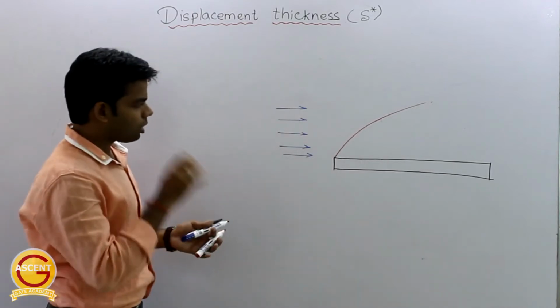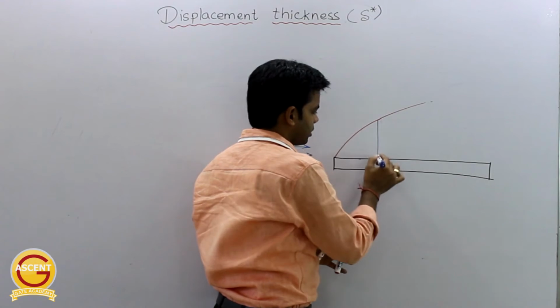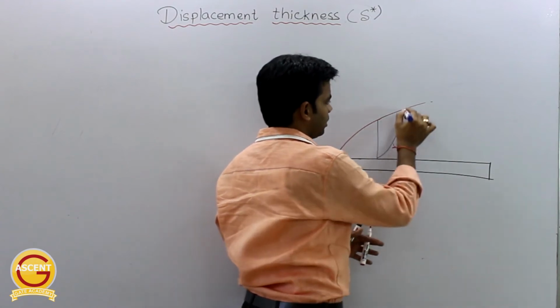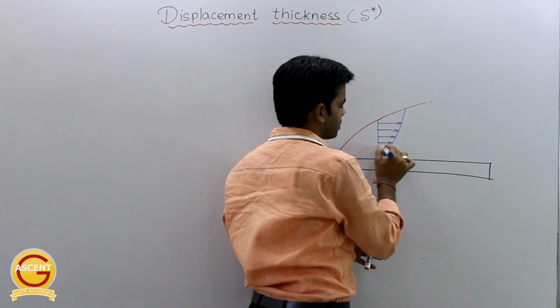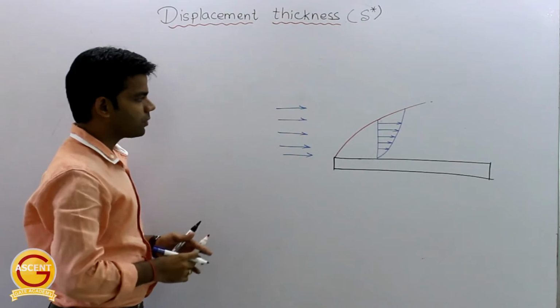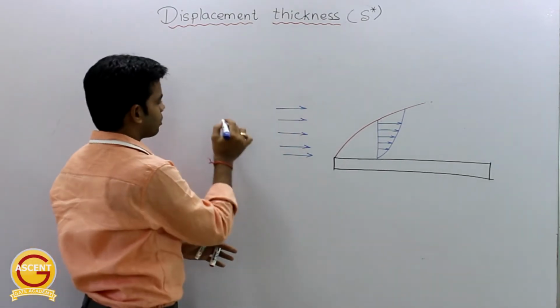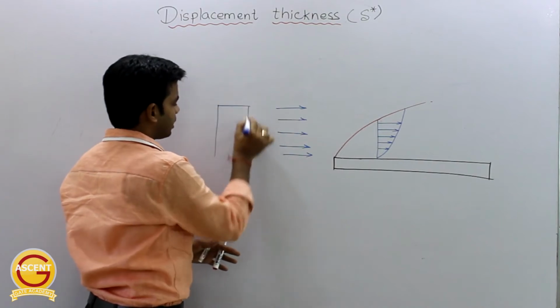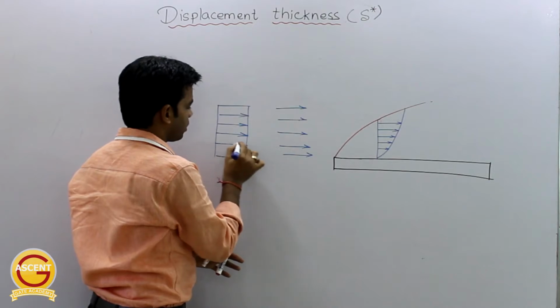Getting this? Now, what will happen? So, as I have told you, in this boundary layer region, there will be a velocity gradient. That means velocity at the plate surface is 0, and as we are moving in transverse direction, the velocity is increasing. Okay, but initially the velocity was constant. If I draw the initial velocity profile, it will be like this. The velocity is constant throughout the stream.